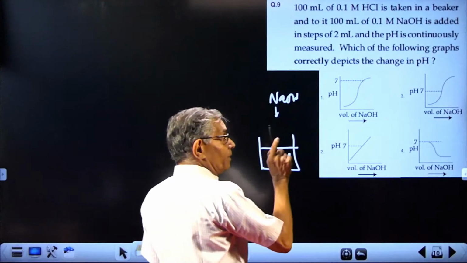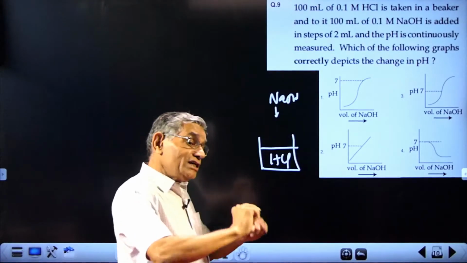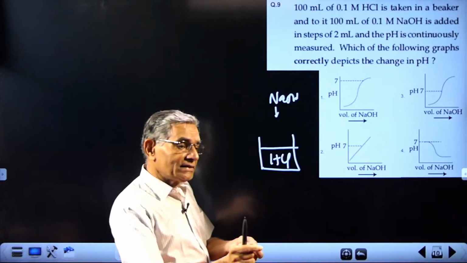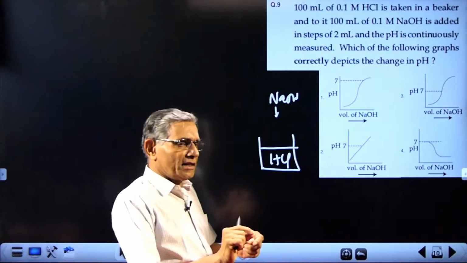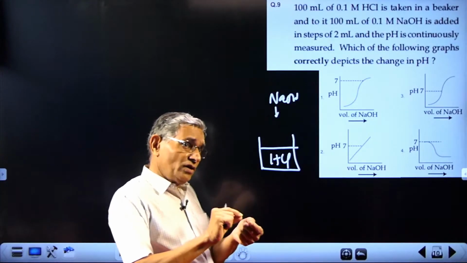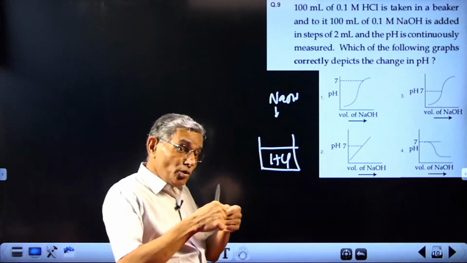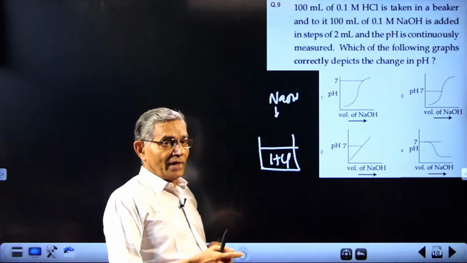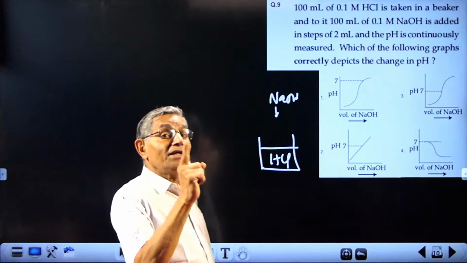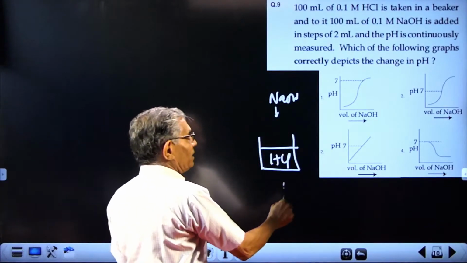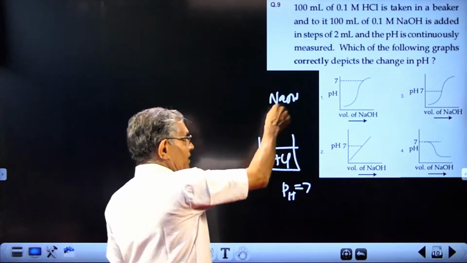But the important point in such a titration is that the rate of change of pH at each addition is not the same. Initially, pH changes only by a slight amount because the pH actually depends on the logarithm of the concentration of H+. Rate of change of pH is maximum exactly at the end point. The end point for the titration is pH equal to 7 because both are a strong acid and strong base titration.